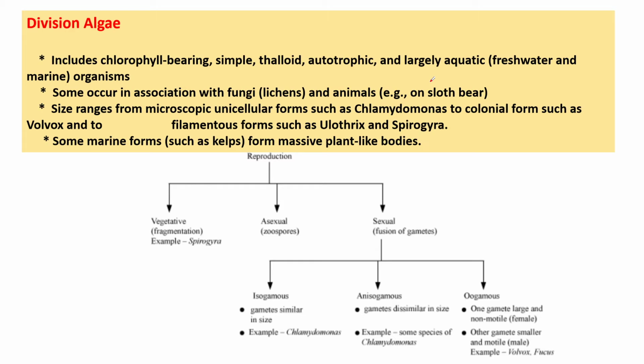They have relatively undifferentiated tissues that never form true roots, stems or leaves. They are simple water-dwelling plants and are differentiated mainly by their pigments. The plant body of algae is known as thallus. What is the plant body of algae called? The plant body of algae is called thallus, right? This term is used even if the plant is unicellular.